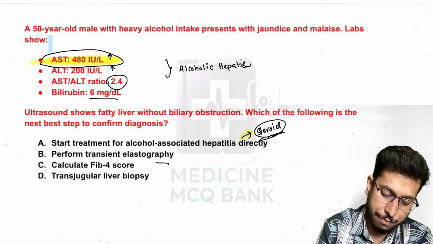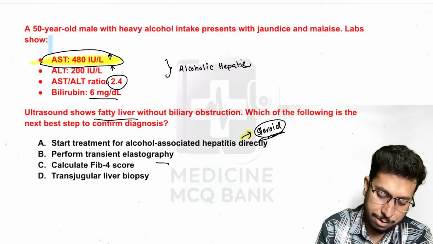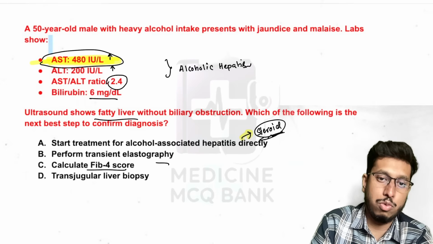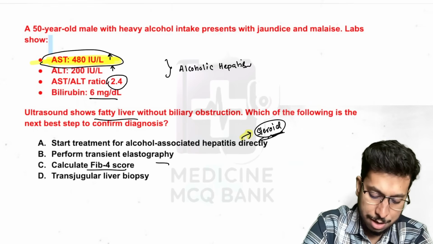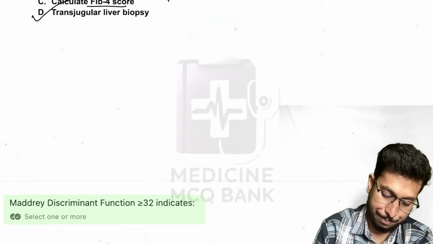Also, ultrasound is showing fatty liver. It is also not specific for cirrhotic changes or anything. Calculate FIB-4. FIB-4 is an OPD-based method to rule out fibrosis for fatty liver disease. Okay. So here the answer is transjugular liver biopsy.